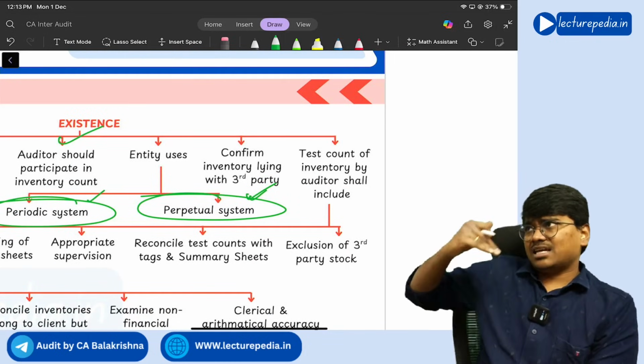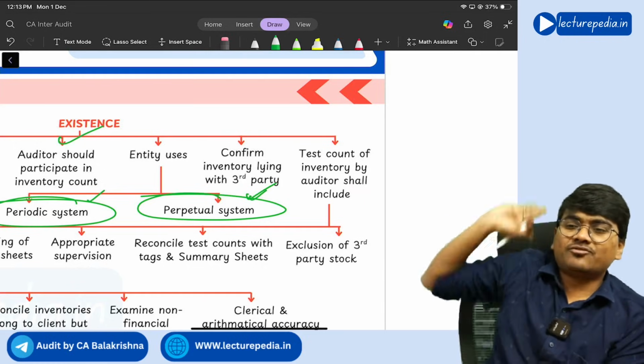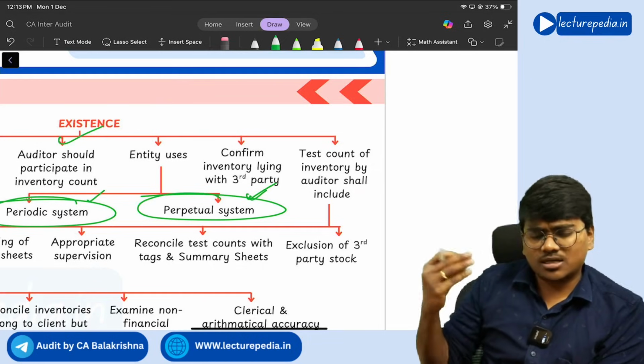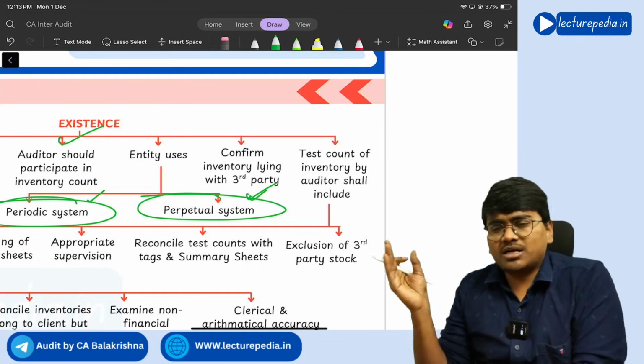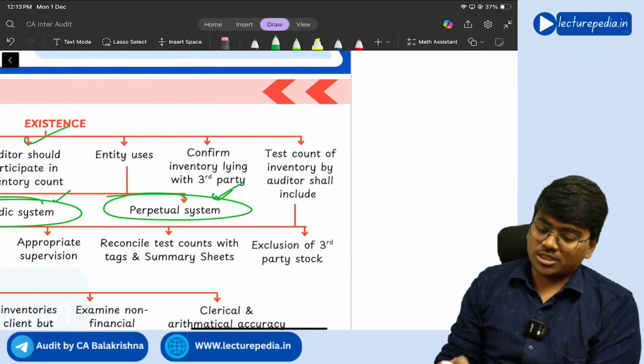Next, in case the inventory is lying with a third party, you should ask for confirmation from that third party, right? The external confirmation from the third party. You should ask the third party, is the inventory really available with you, like this you should ask for a confirmation.